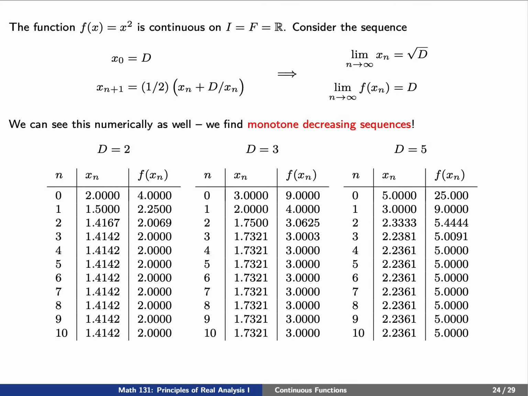But remember how we chose the sequence x_n to begin with. We know from previous lessons that this sequence should be a monotone decreasing sequence. And again, based on the behavior of the function f of x equals x squared, we expect that the f of x_n's should also be monotone decreasing sequences. Indeed, we can see this from the behavior that we have here on the screen. If x_n starts at d, it will slowly decrease to the square root of d. And we expect similarly that f of x_n should start at d squared and decrease down to d.